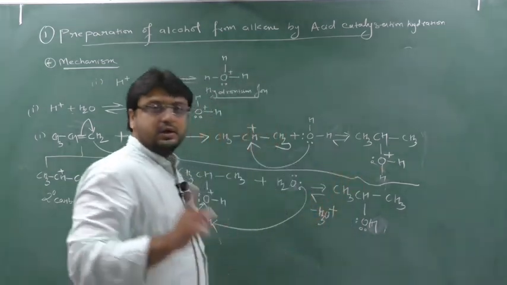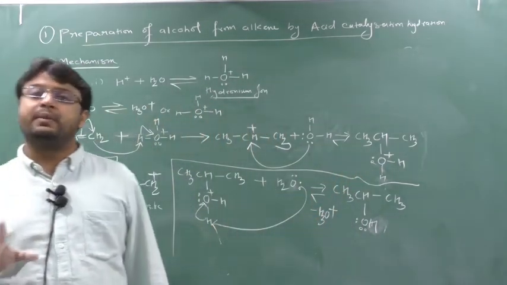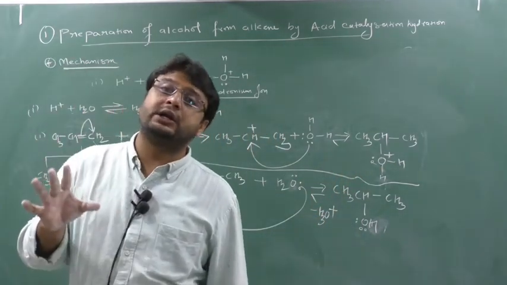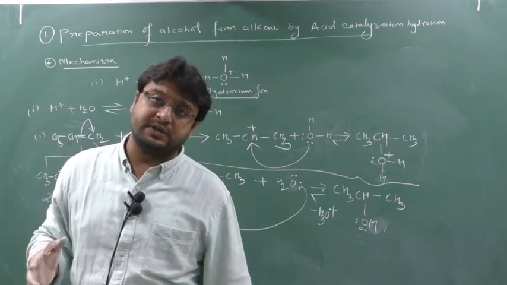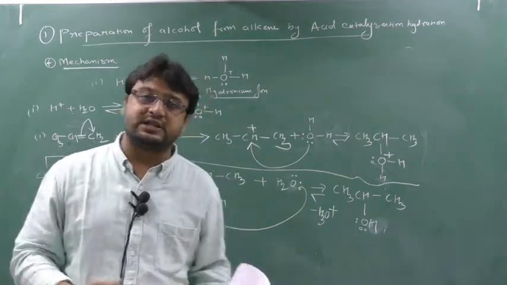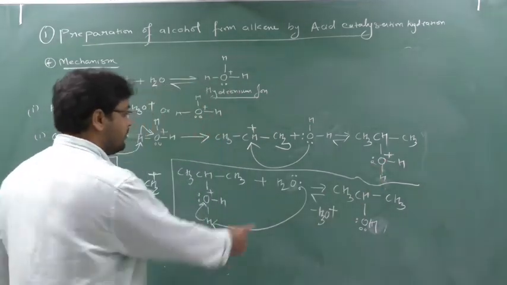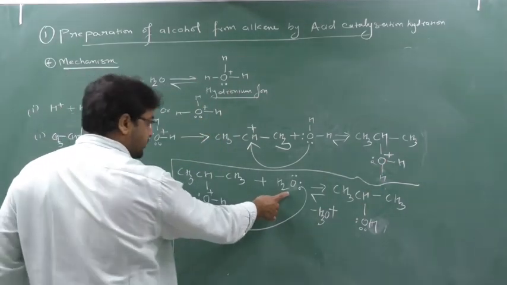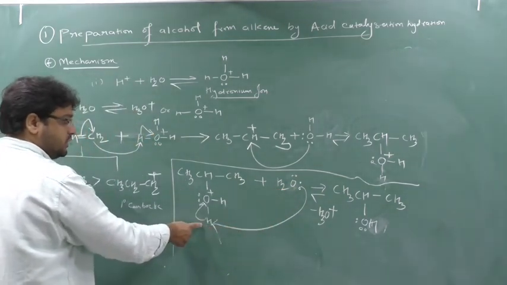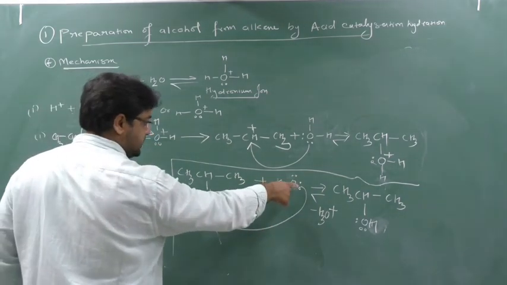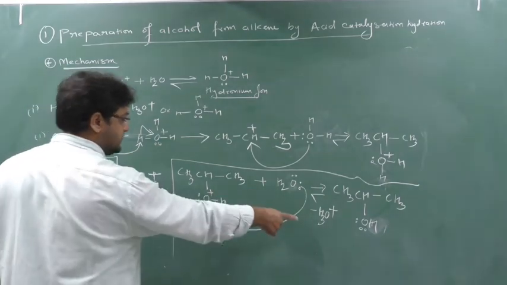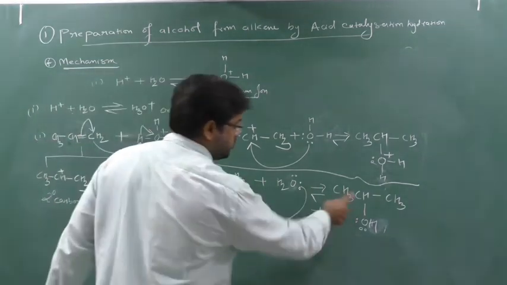I told you that whenever any electronegative element contains a positive charge, it is a highly reactive species. One who is unstable will gain stability. So how can it gain stability? One more water molecule will come. The oxygen of this water molecule will react with this hydrogen and form H3O plus, and a 2 degree alcohol is formed.